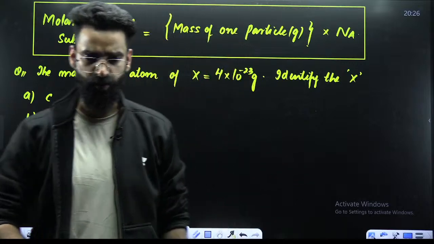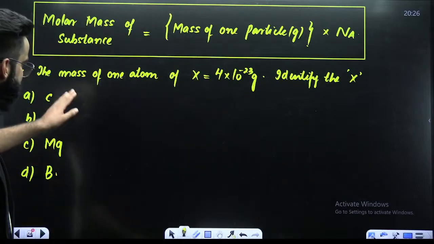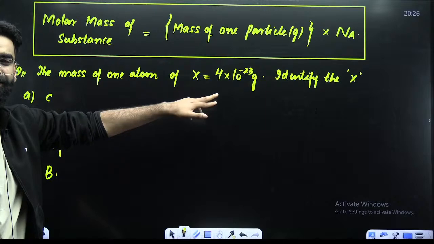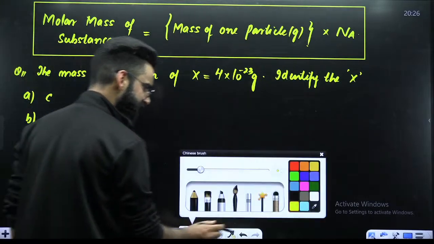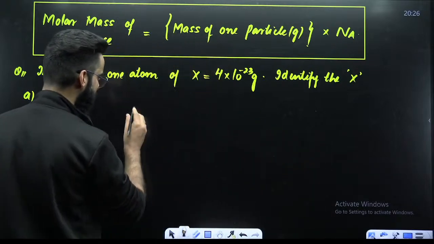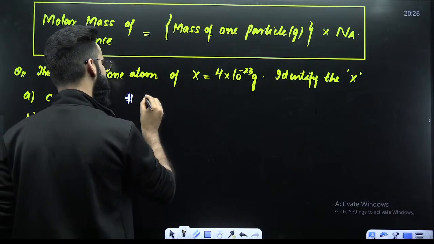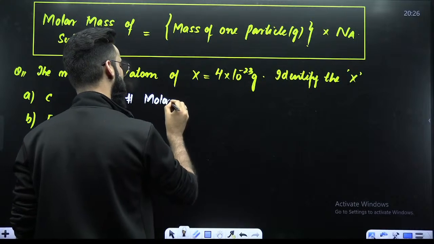Can you solve this question on your own quickly? See guys, the mass of one atom of element X is given, right? We have to identify the element. So how do you identify the element? What am I supposed to do? Think logically. Let me just do one thing. Let me calculate the molar mass of X.